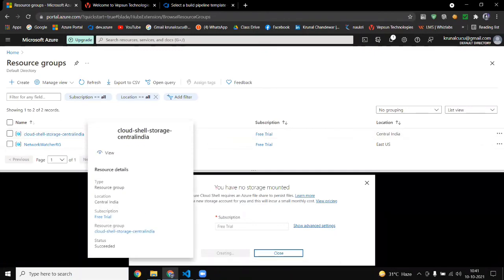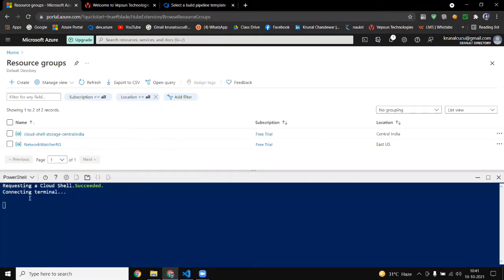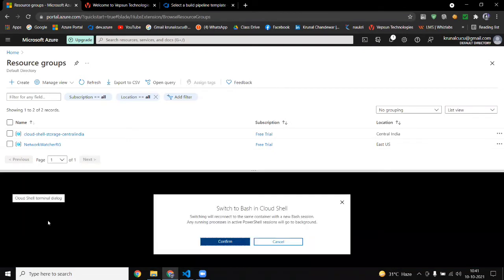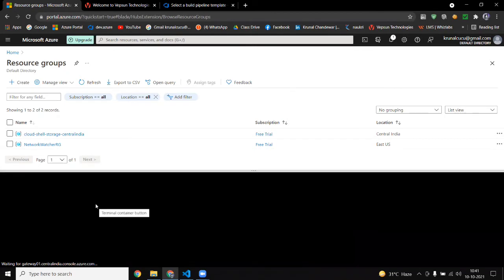Now I want to tell you one thing. PowerShell we are using for Windows, and Bash we are using for Linux. If you select Bash and continue, you can run your Linux commands here.